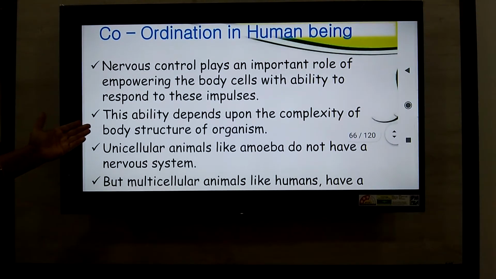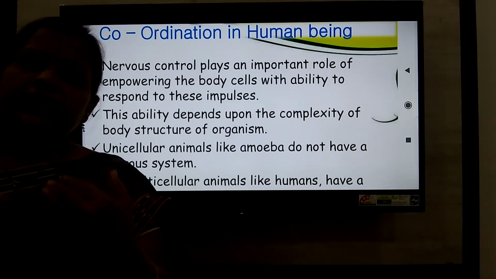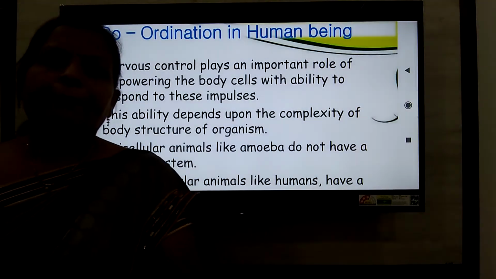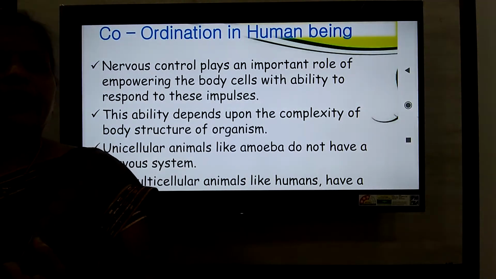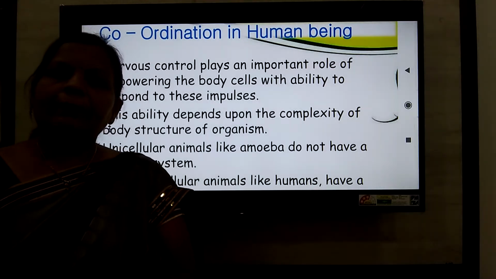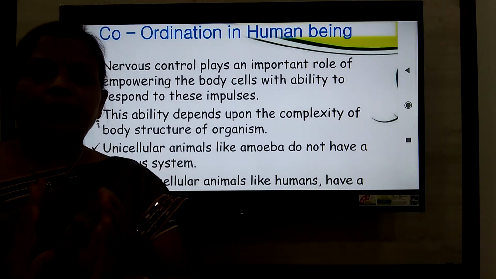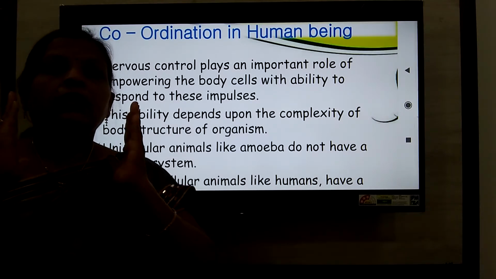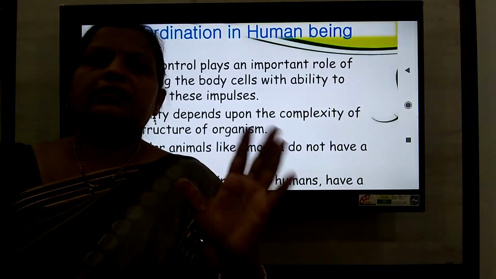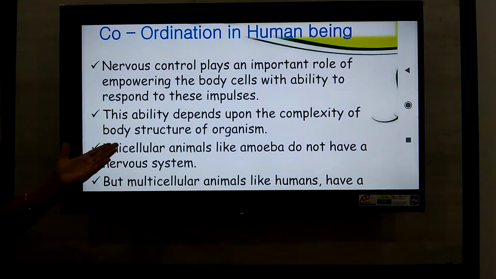This nervous control depends upon the complexity of the body structure of the organism. This happens in the case of the human being, as the human being is among the most complex organisms. But what happens in the case of unicellular organisms? For example, an amoeba does not have a nervous system. So what happens in such an animal? All the metabolic activities are going on in a single cell structure, so they are all controlled by the single cell. Okay. Next slide.